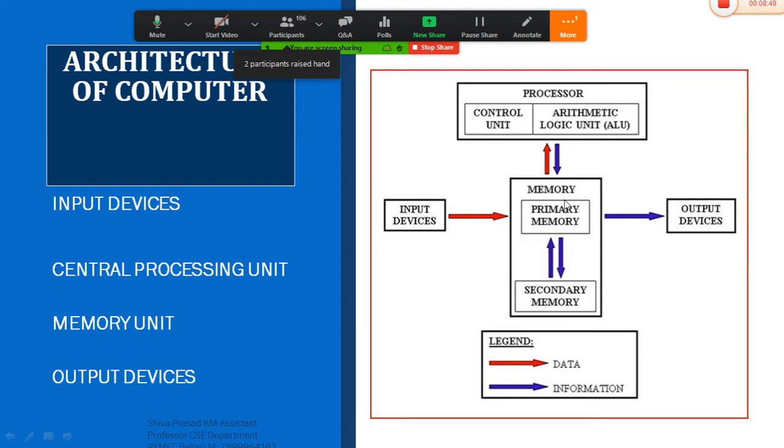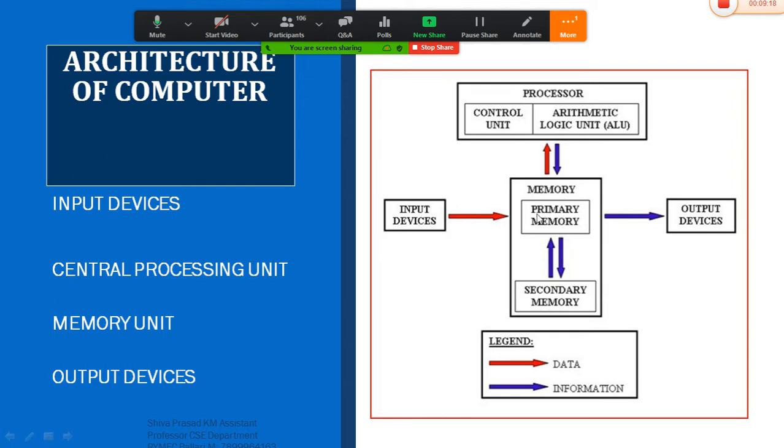Whereas secondary memory is a permanent memory, where the data can be stored in the computer system for a longer period of time until the user deletes that particular file. Until the user deletes that data, it will be stored in your computer system. So that is what secondary memory is.